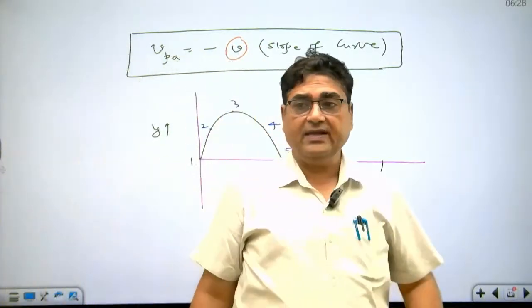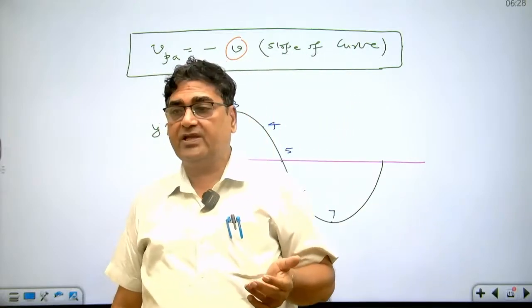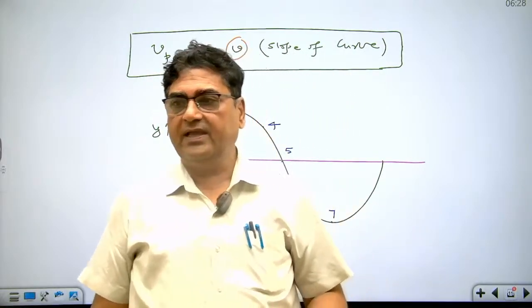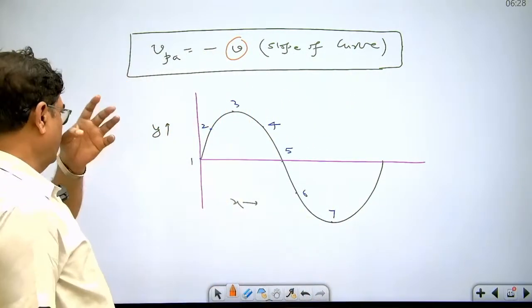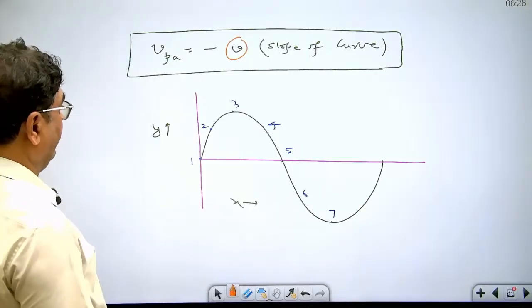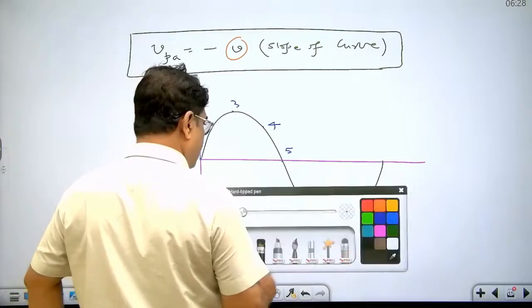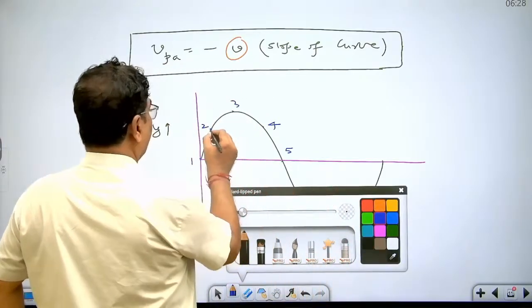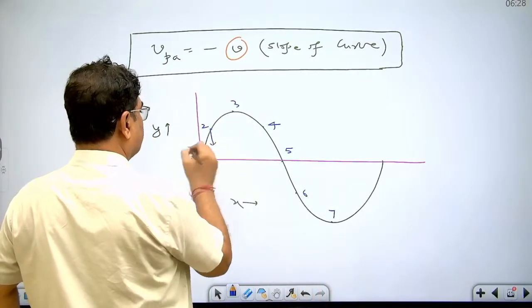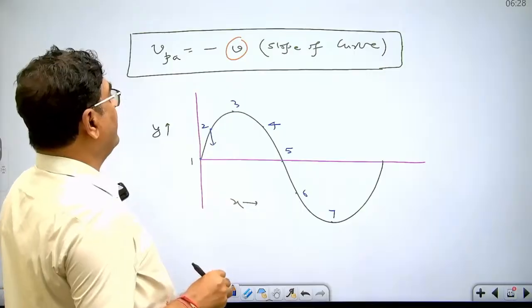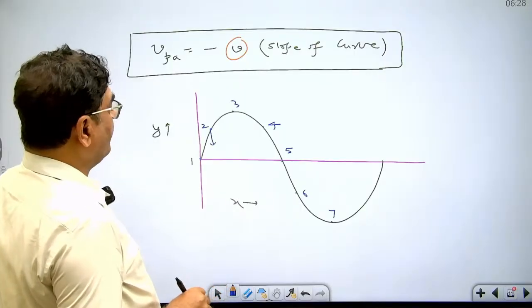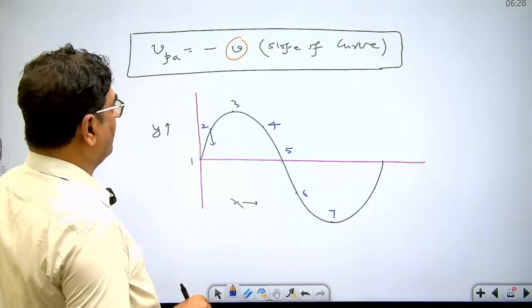During SHM, particle speed remains maximum at mean position and remains zero at the extreme position. So at point 2 particle speed will be negative, because slope is positive. At point number 4 slope is negative.